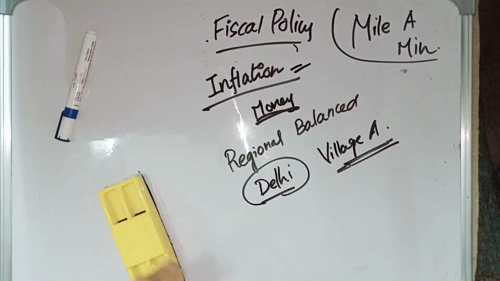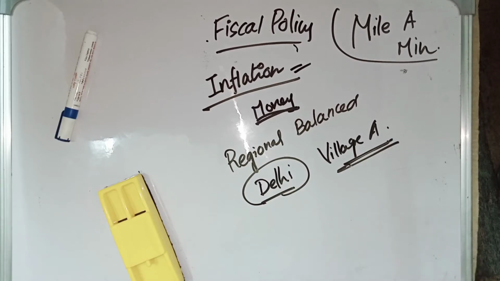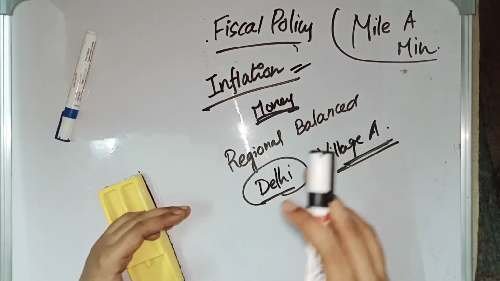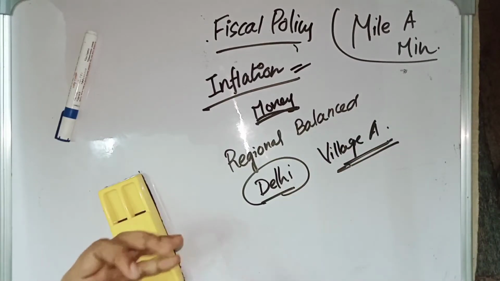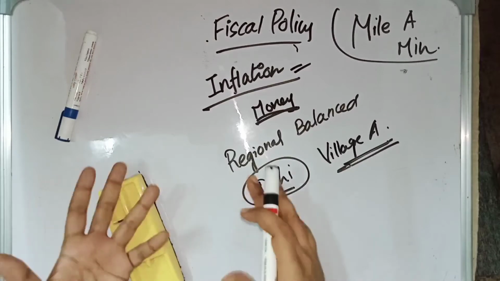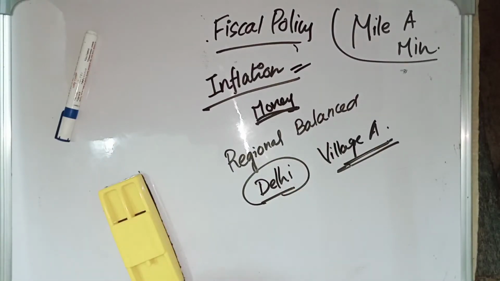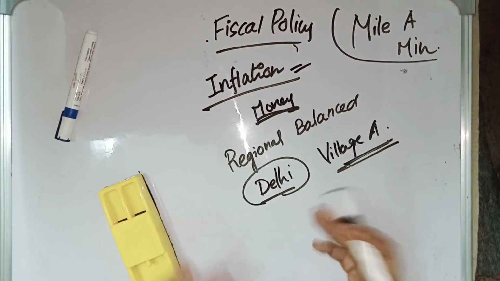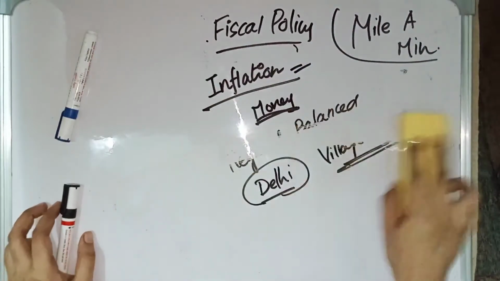The government will bring some schemes which give incentives to the producers, to the manufacturers who set up a factory or an industry in village A. Because of these incentives and the advantages given by the government, they will bring their industry as well as infrastructure developments to village A. These are the ways in which government can bring regionally balanced growth. So these are the things which are done by fiscal policy.